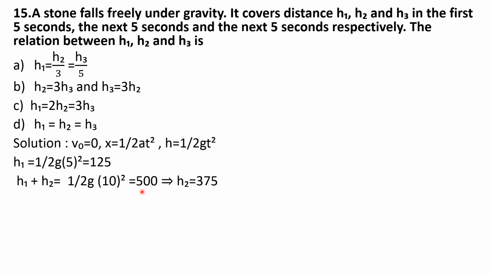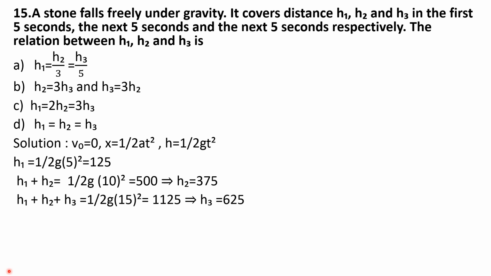So here the value becomes 500. Here the g value is taken as approximately 10. So h1 plus h2 is equal to 500. Next, substitute the value of h1, that is 125. So 125 plus h2 is equal to 500. So that gives the h2 value as 375.